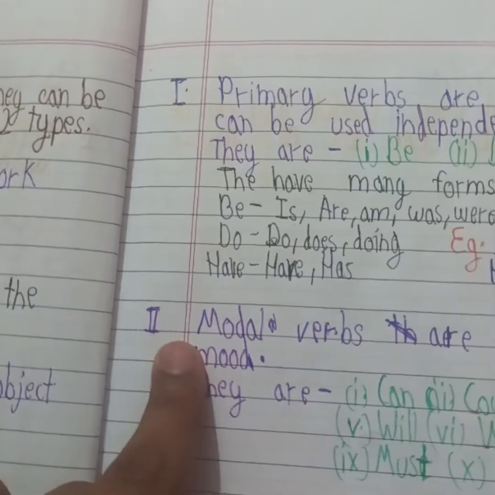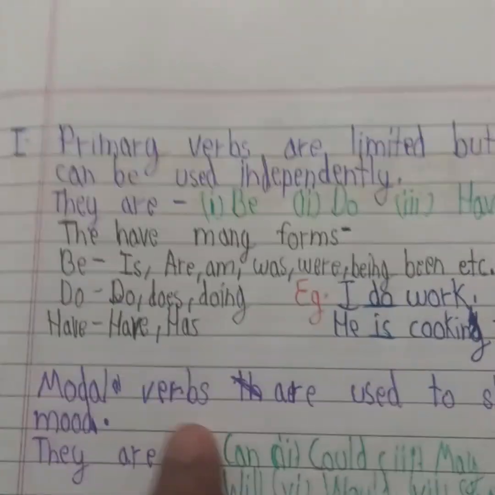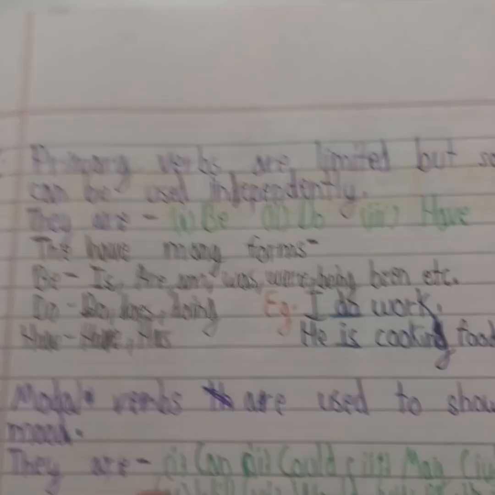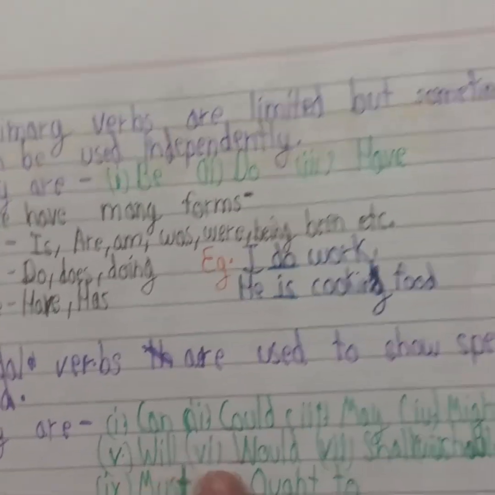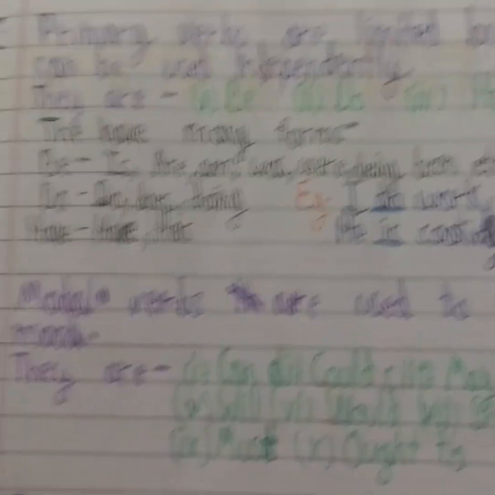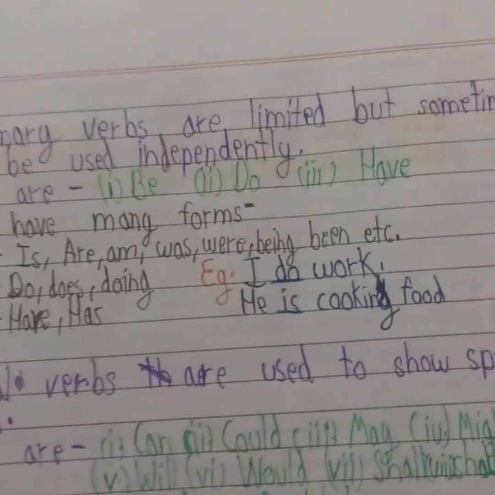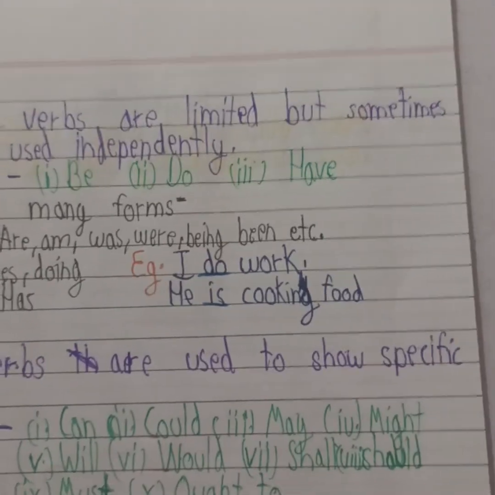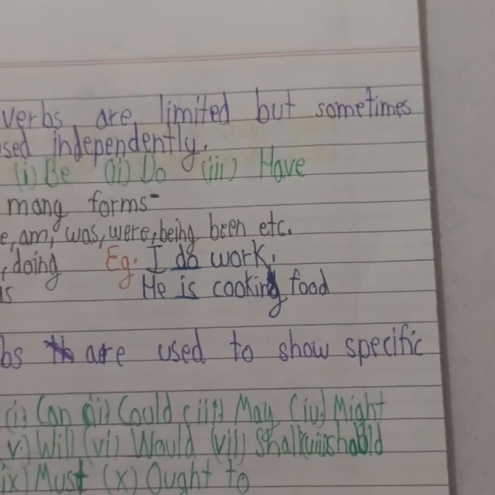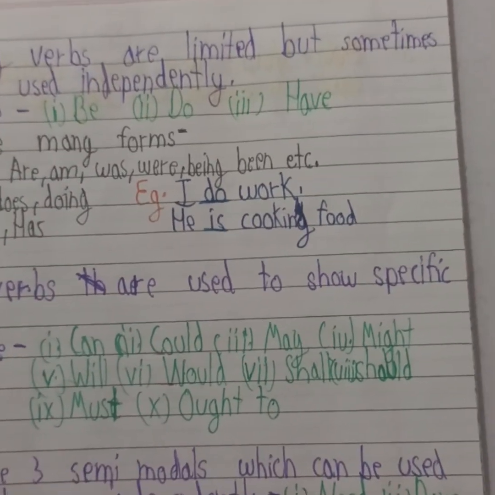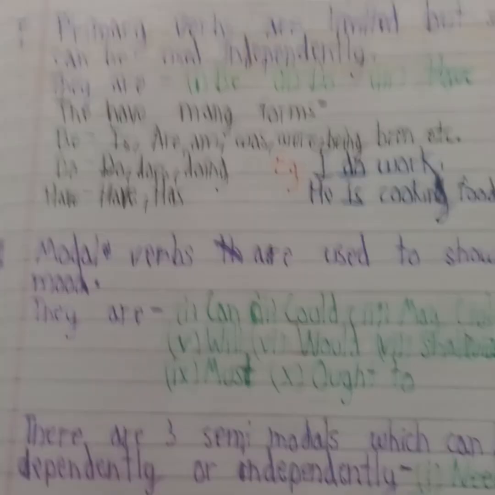Then next comes the second type, modal verbs. Modal verbs are used to show a specific mood. They are can, could, may, might, will, would, shall, should, must, ought to. There are three semi-modals which can be used dependently or independently. They are need, dare, used to. Need is also used with to, meaning need or need to.